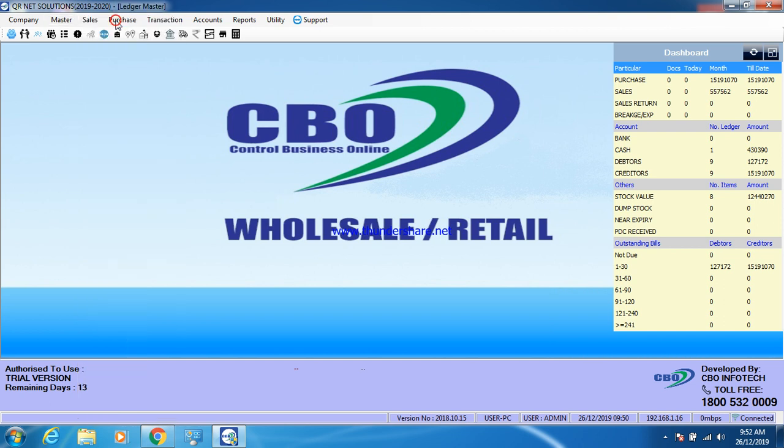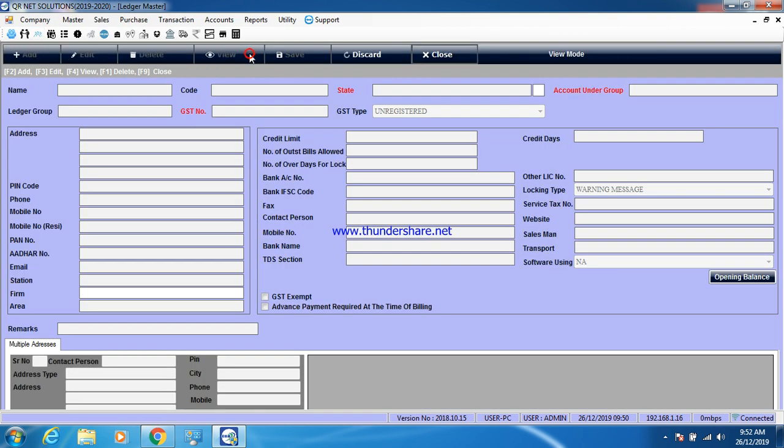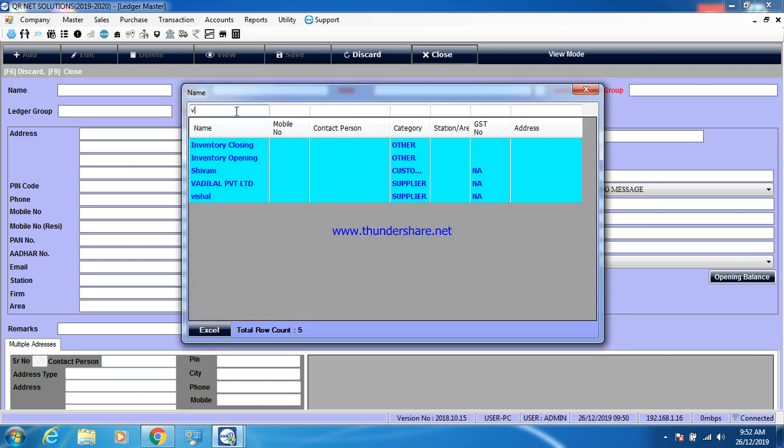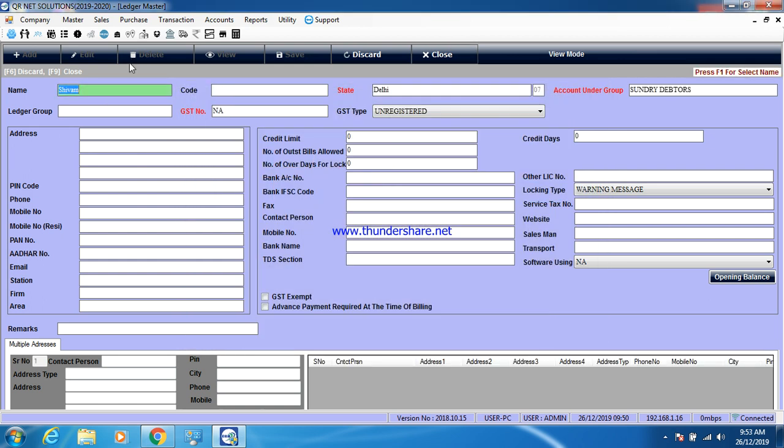Now I come to masters and then ledgers, and I view one customer name. Suppose Shivam. Shivam is the name of a customer. If you want to give a customer a particular code, then you can give, otherwise it is not compulsory. Then state name, account group, we can mention their sundry data.